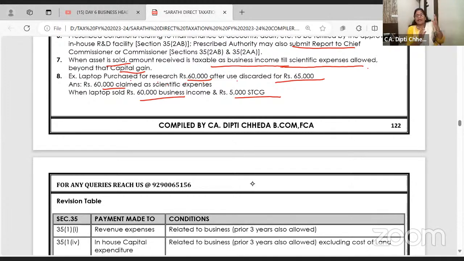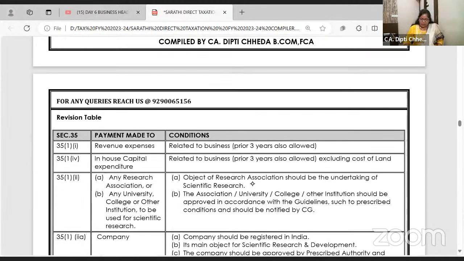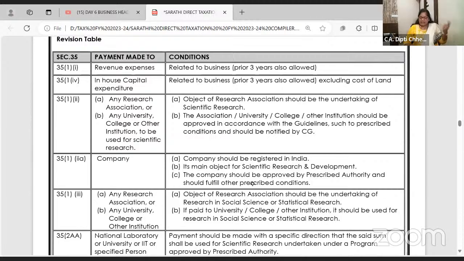I want to repeat, revenue and capital expenses are allowed in P&L. So the cost of that asset will become nil. Building is purchased for 60,000, building account debit to bank, and the whole building is transferred to P&L. Capital expenditure is also allowed. So now there is no depreciation, nothing. Now if this building is sold for 65,000, can you take 60,000 as business income? Because till that you have been allowed business expenditure. Okay, right. Same thing, the gist I have given a second time.